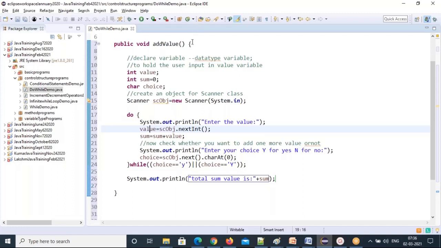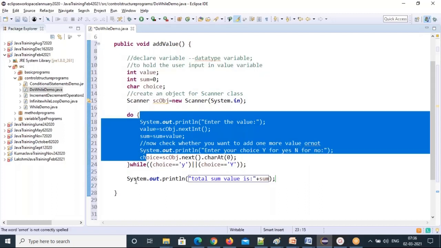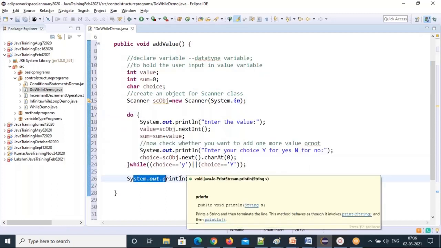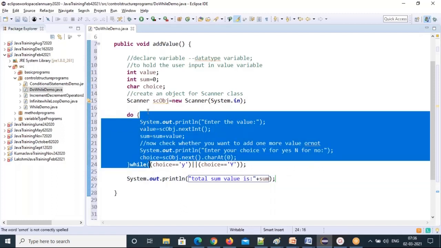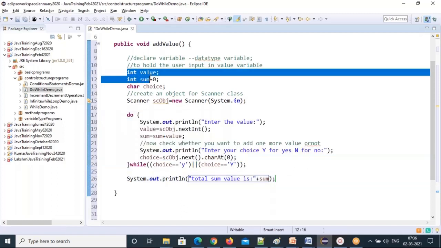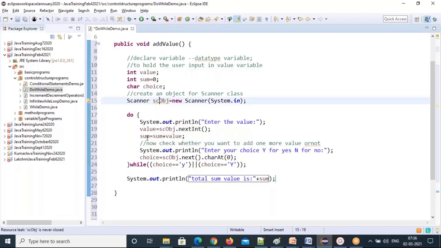But I declared inside the method. So anywhere in the method I can access them, even in the block and outside the block. That's the scope of local variables. We already discussed clearly where you can access local variables: anywhere inside the same method.